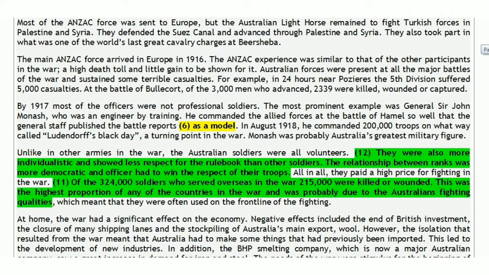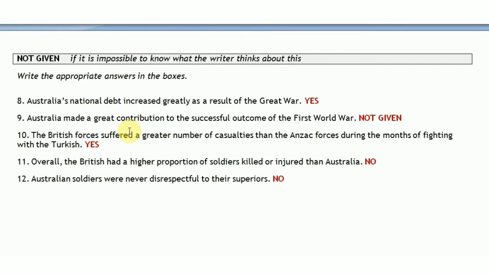Ninth, Australia made a great contribution to the successful outcome of the First World War. So, what was the outcome of First World War? They are saying it was successful, and Australia made a great contribution to that outcome. Okay, let's see. The answer is not given because outcome of the First World War is given.